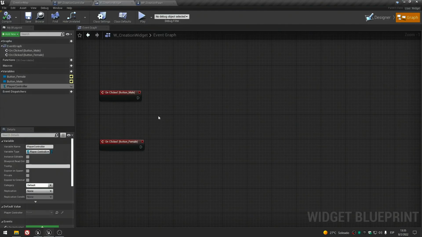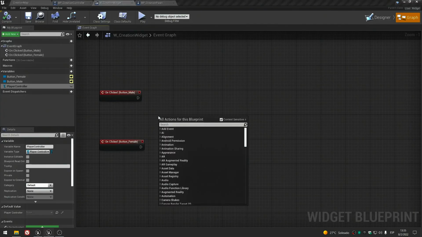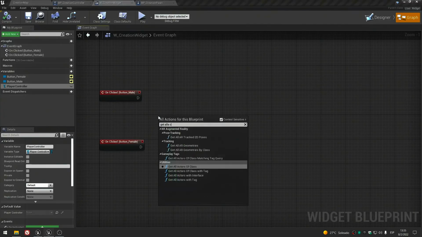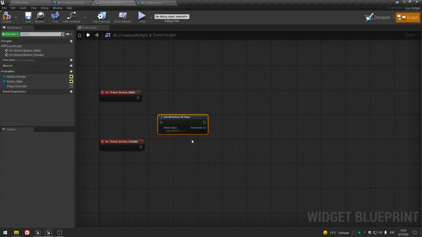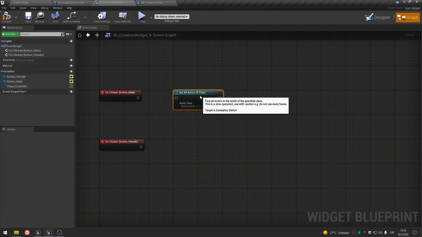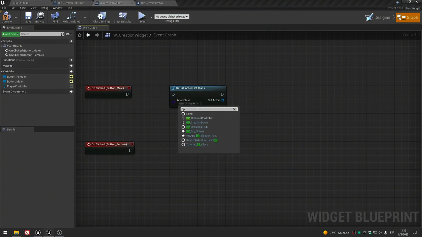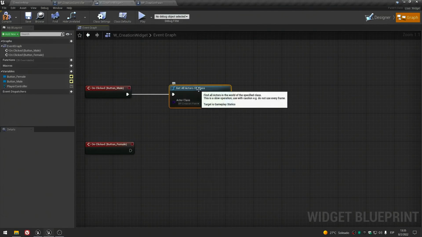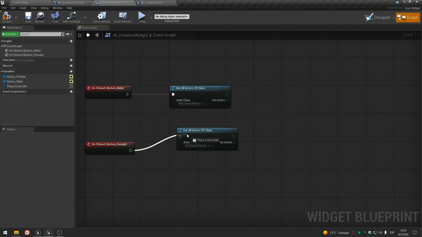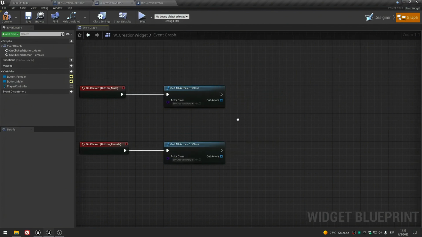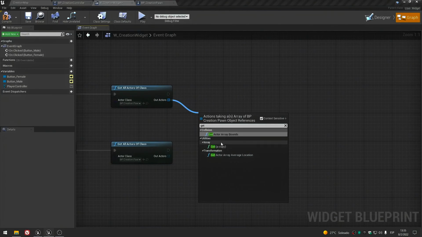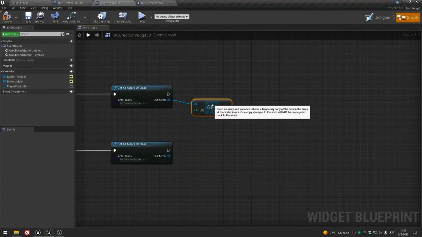So right click and search for get all actors of class, and in the actor class search for BP creation pound. Duplicate it, and from the array get a copy. Okay, get the first element of the array with get a copy and index 0.